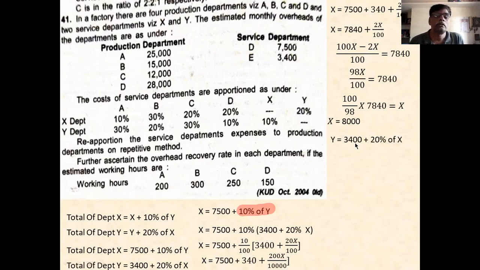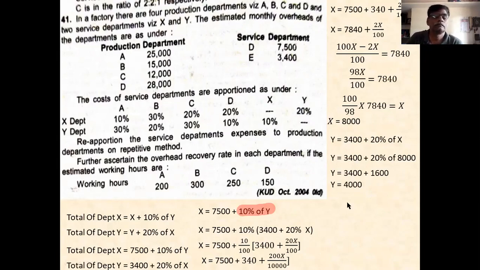Y value is 3,400 plus 20% of x. 20% of x is 8,000. 20% of 8,000 is, I think, 1,600. So 3,400 plus 1,600, it is 4,000. 4,000 is the value. Clear?